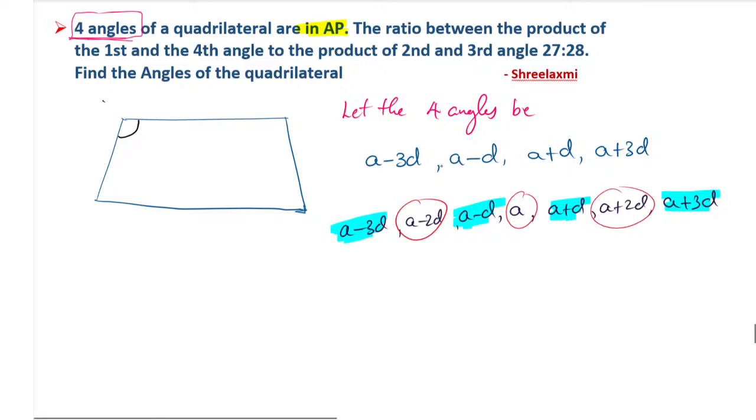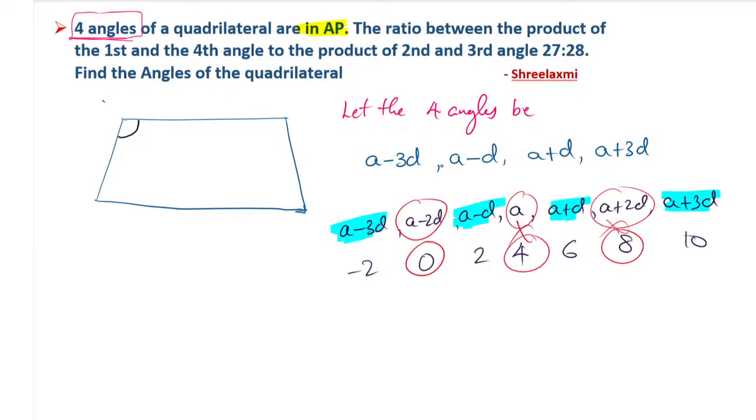If you take any example, take a value as 4 and d value as 2. The next term will be 6, next one will be 8, next will be 10, the previous one will be 2, previous one will be 0, and previous one will be minus 2. Now you can see, if you don't consider 0, 4 and 8, these 3 terms, you will get minus 2, 2, 6 and 10. Are these in AP? If you see clearly, the difference is plus 4 here, also plus 4 here, and also plus 4 here. So it is also in AP.